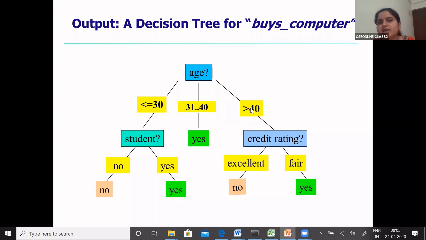Similarly, if it is greater than 40, we got the answer for credit rating. How many of you got this decision tree as your final answer or output? Lavanya has got.